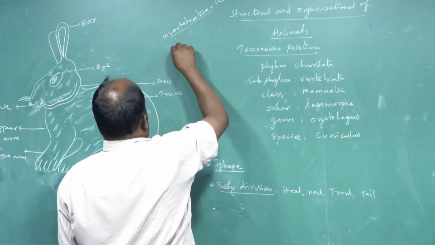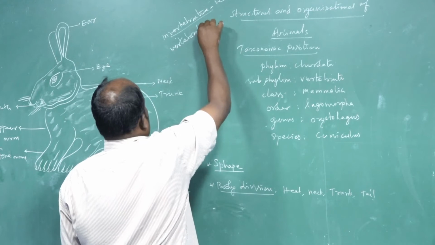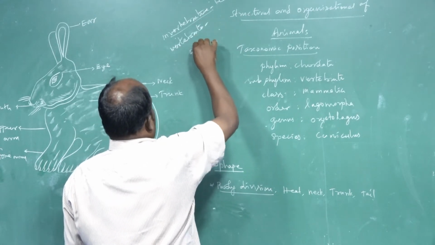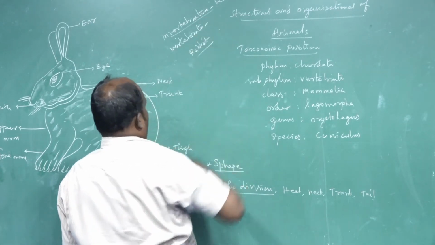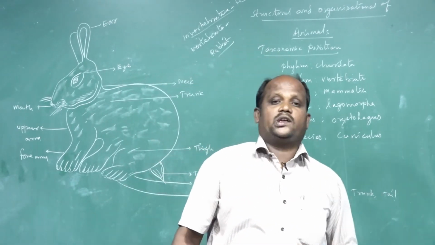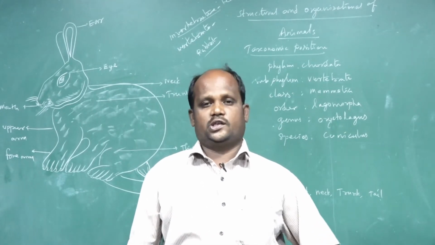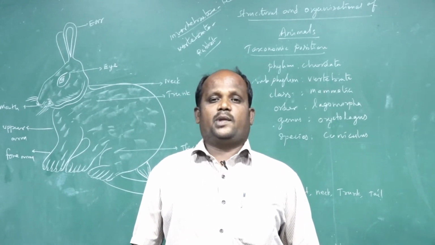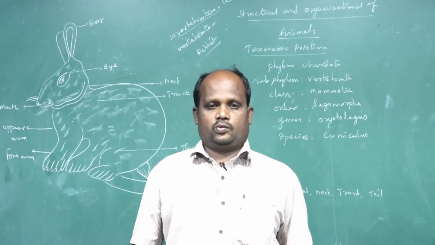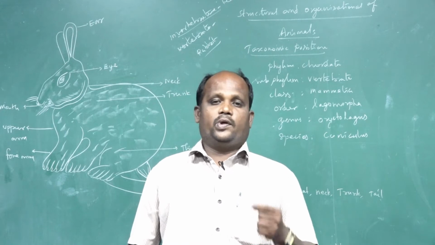Another one is vertebrate animals, with the rabbit as the example. One is invertebrata, another is vertebrata. In our previous class we already talked about the invertebrate animal example, the leech. Today we come to the second example, vertebrata.